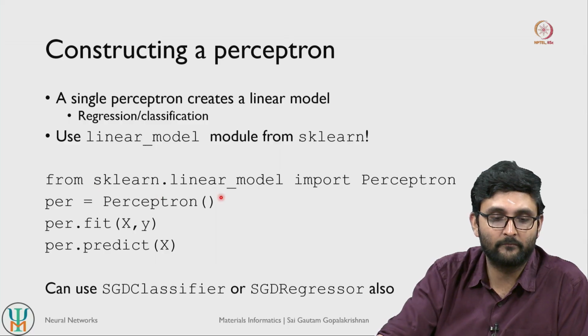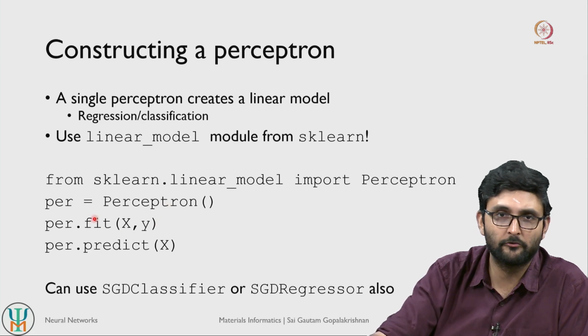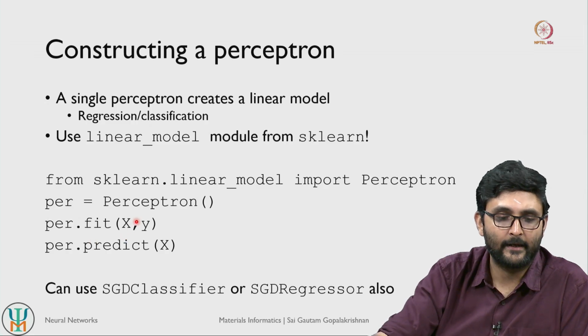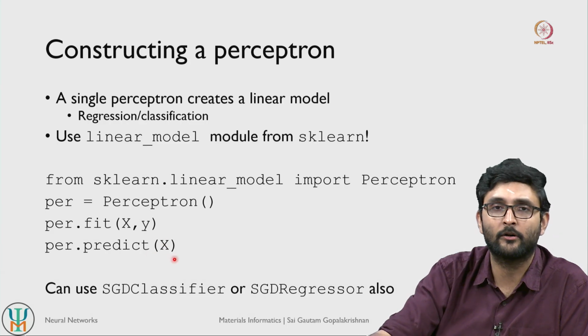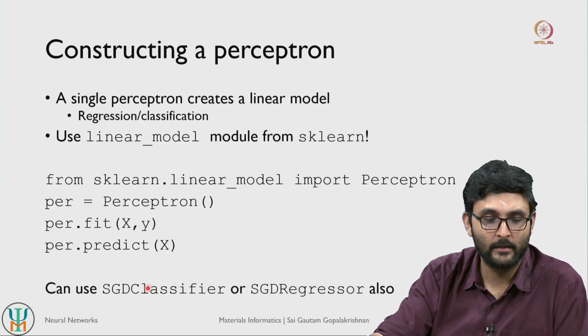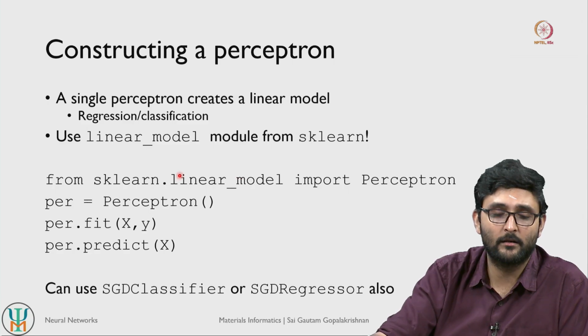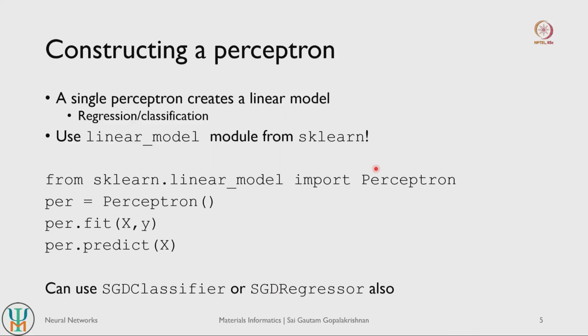And the way you do it is from the linear model module you just import the Perceptron class, you initiate an object of the Perceptron class, and you use the same fit function that we have been using so far with features and your target values. If you want to make predictions, you then put in your new feature here, right, that you want to make predictions on. Apart from the linear model, you can also use the stochastic gradient descent classifier or the stochastic gradient descent regressor to create or to construct perceptrons. So although we have introduced perceptrons largely for classification tasks, they can also do regression tasks.